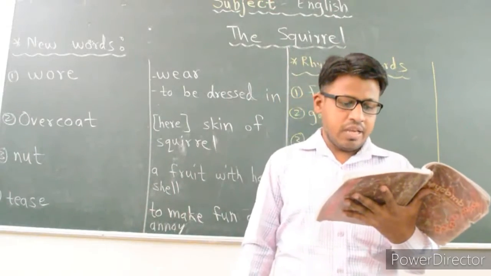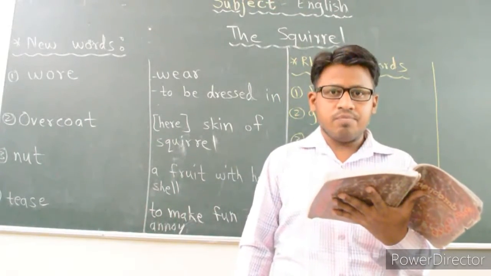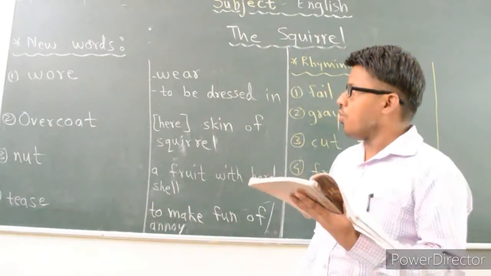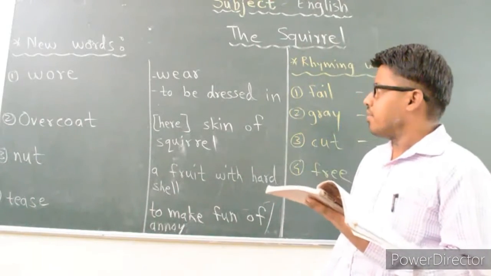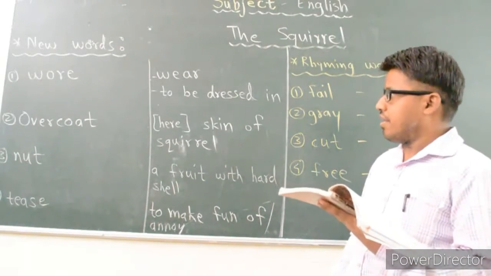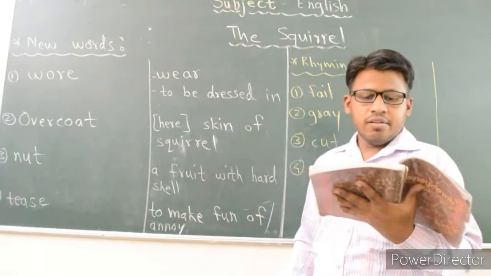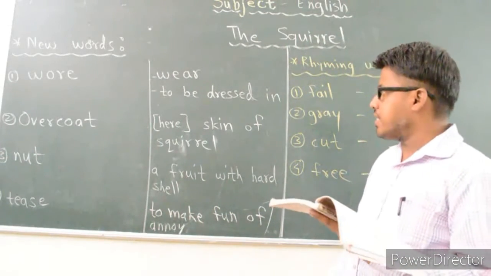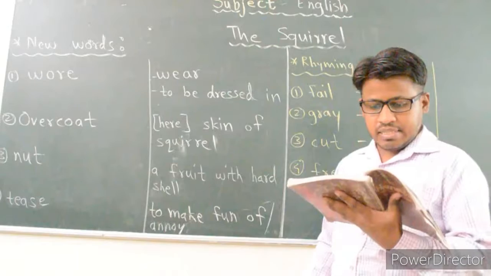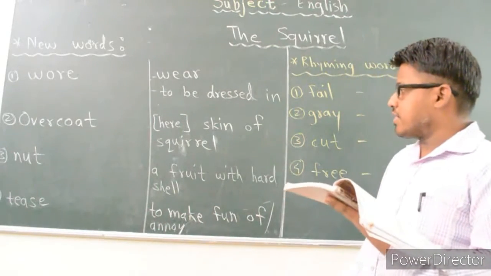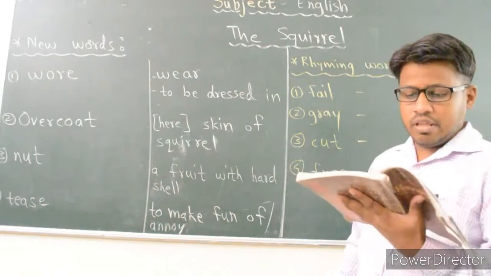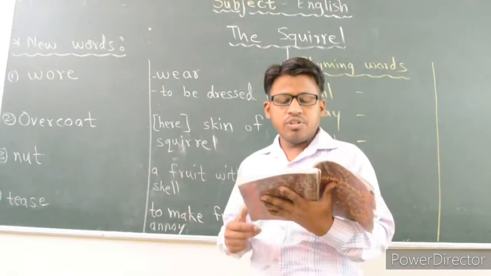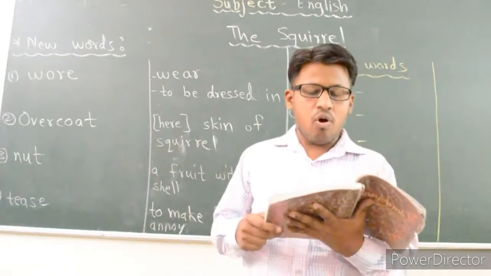First of all, we will see some new words which are there in this poem. We can see on the board there are some words. First of all, wore. The meaning of wore is to be dressed in. Then the second one, overcoat. We have to take the meaning in this poem, that is, the skin of the squirrel. Then the third word is nut. The meaning of nut is a fruit with a hard shell. And the last one, tease. The meaning of this word is to make fun of or annoy. So these are some very easy meanings of all these words.